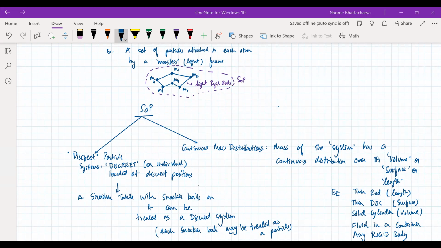Okay. Snooker table, pool, or snooker, there's that game where you have individual balls like this and there are pockets at the corners, and then you strike these with a cue.